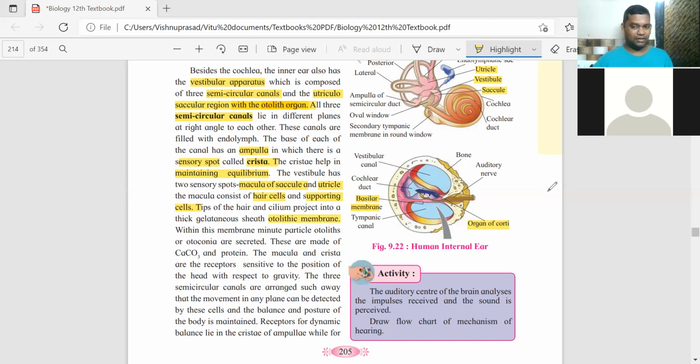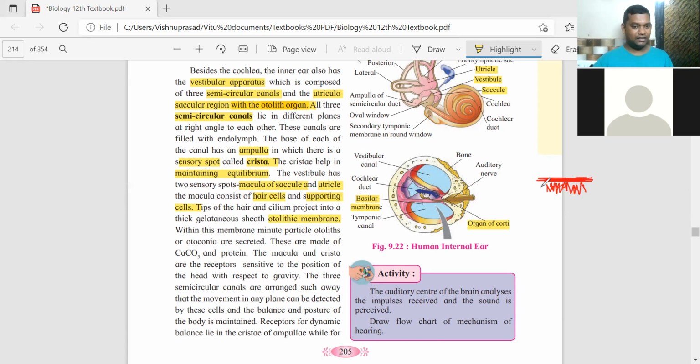In the saccule, the macula has this kind of hair cells present, and above them are small cilia. There is a gelatinous membrane above it, a thick gelatinous sheath, which is called the otolith membrane.